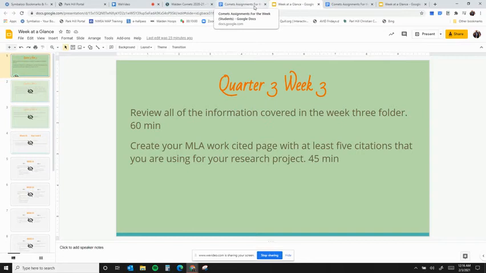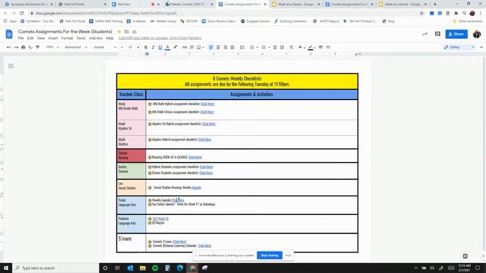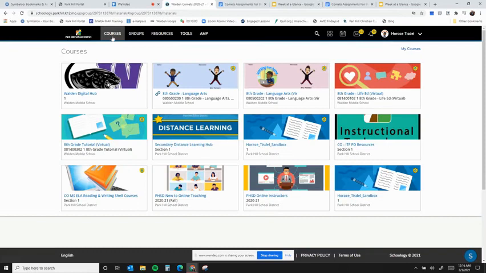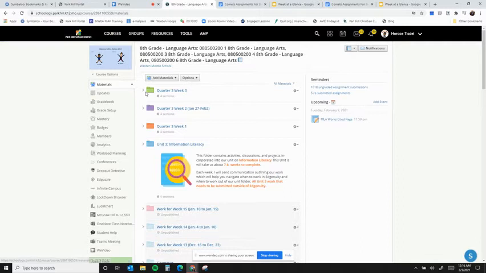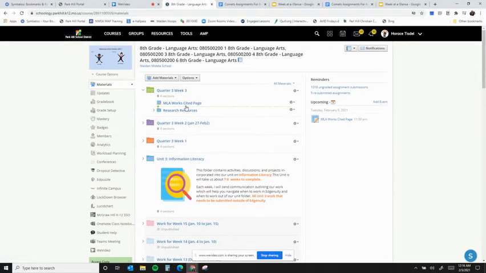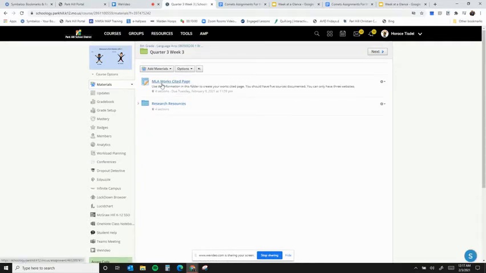Going into Schoology, we can go ahead and go into the ELA course. And here's the folder. So let me open that up. So here's your assignment. Use the information in this folder to create your works cited page. You should have 5 sources documented. You can only have 3 websites. And like I said, I'll change that a little bit if you have more websites, but yet you have 2 other sources that are not websites.